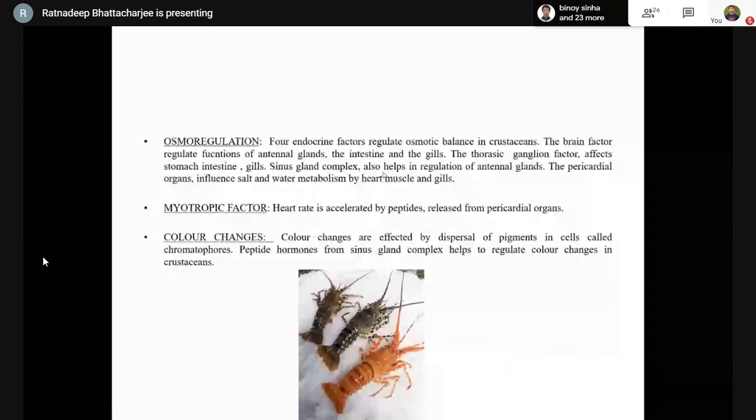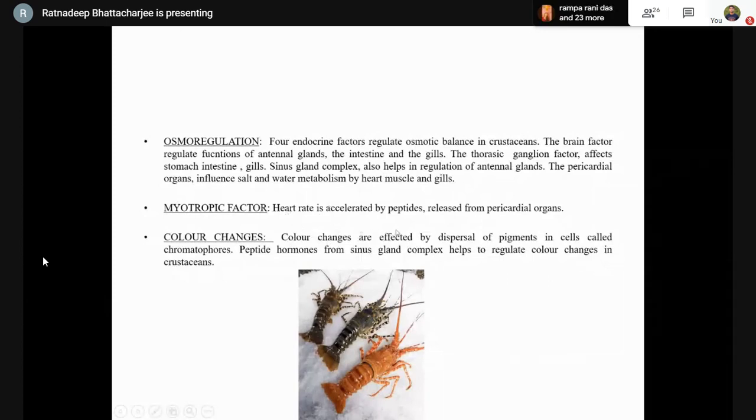Next, we have the regulation of the myotropic factor or the regulation of heart rate. Heart rate is accelerated by various peptides that are released from the pericardial organ.